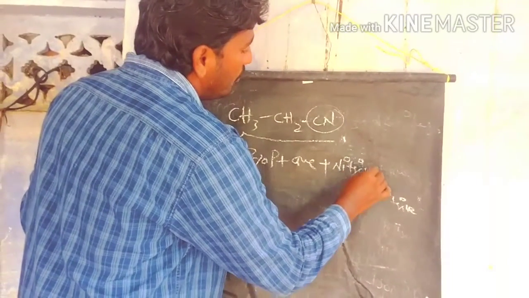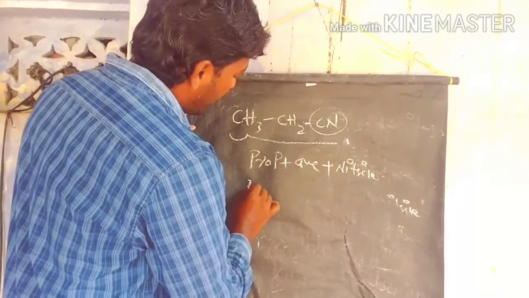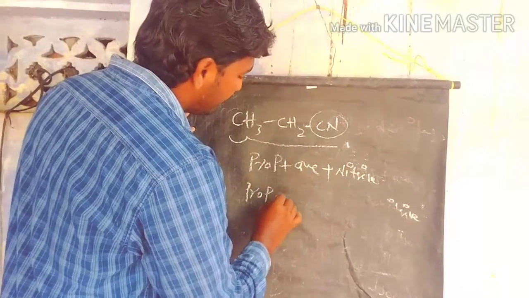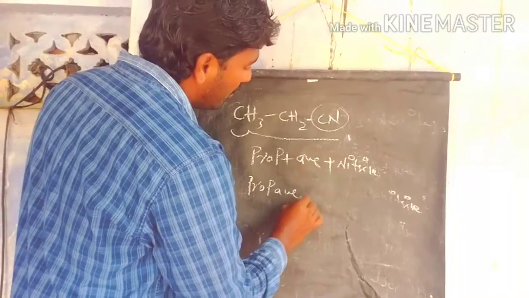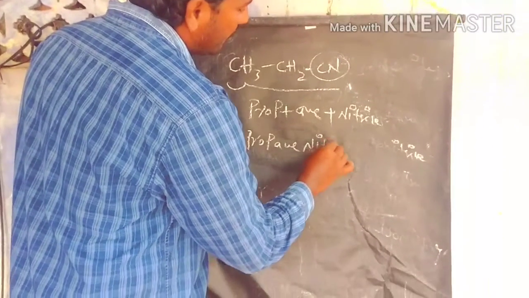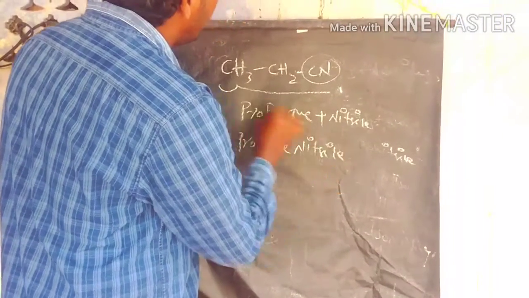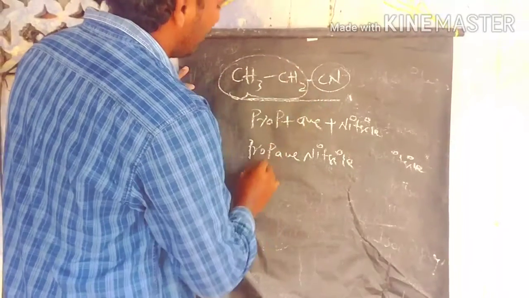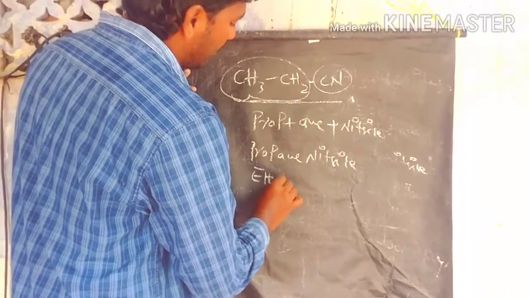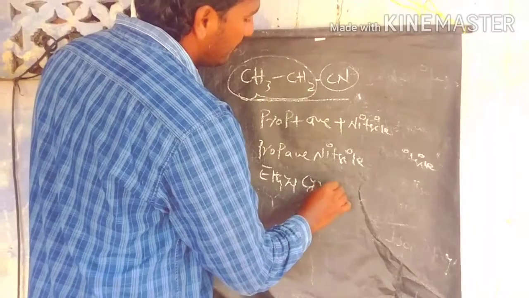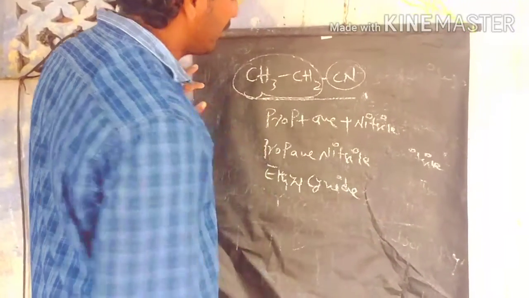Totally, what is the IUPAC name of this compound? Propane nitrile. So that is the IUPAC name of this compound. What is the common name of this compound? Ethyl cyanide. So that is the difference between the IUPAC name and the common name.